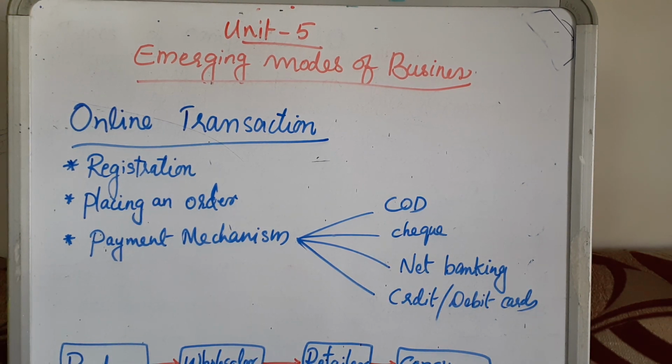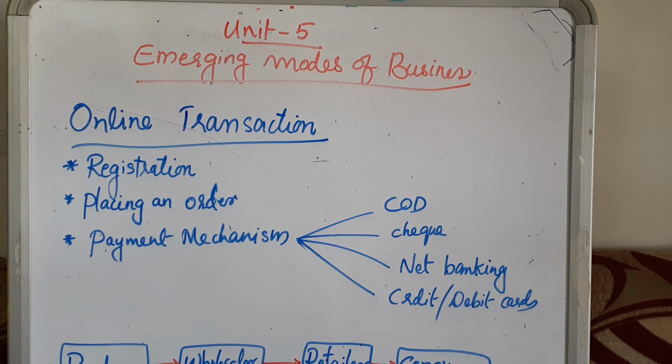So you can see three things there: registration, placing an order, then payment mechanism. The first one is registration. Maybe all of you are familiar with online transactions or online buying. First, if you want to buy something, you have to register on their website. So before online shopping, one has to register with the online vendor, vendor means seller, by filling up a registration form. Registration means that you have an account with the online vendor.